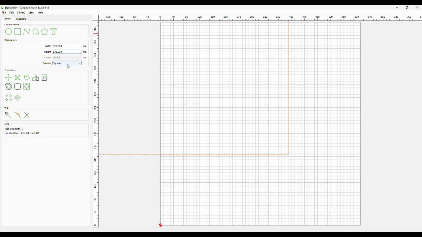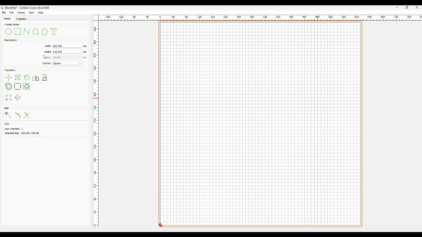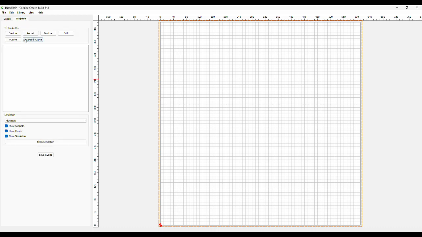So that gives me a square, basically, with a 5 mil overlap all the way around. Now I'm going to centre it. So as you can see there now, I've got a 5 mil overhang. Now I want to select the toolpath and I'm going to create a pocket.